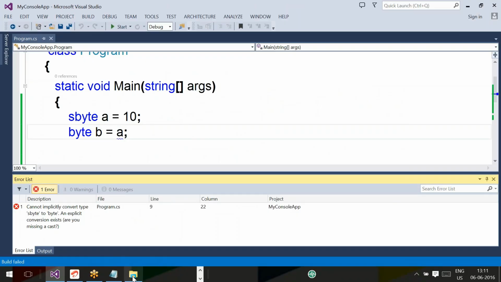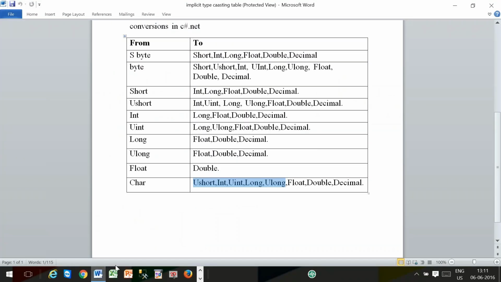What is the mechanism followed by Microsoft? Maybe I think in this way, sir, the ranges of short, int, float, double and decimal are more than sbyte, so we can assign a value to a data type which has more range than the referring data type. So your point is it is supporting from small type to big type, right? Yes, it is allowing small type to big type.